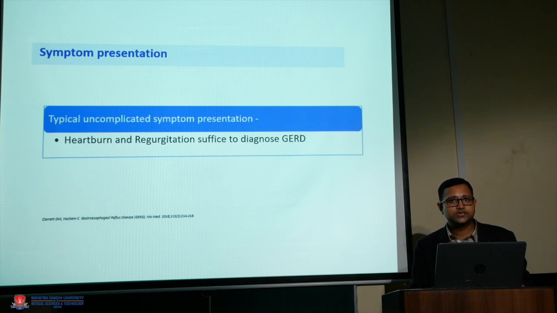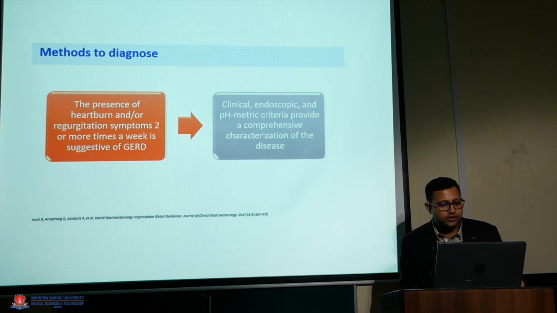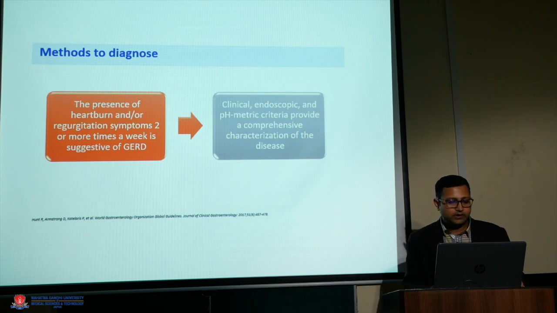The diagnosis is clinical. If we have a patient who is troubled by reflux, has heartburn, has regurgitation, it is called gastroesophageal reflux disease. If we have these symptoms twice a week or more, it is GERD. We have to confirm it. We need endoscopy to rule out other diseases, and in research conditions a 24-hour pH metry with impedance monitoring to label the disease.